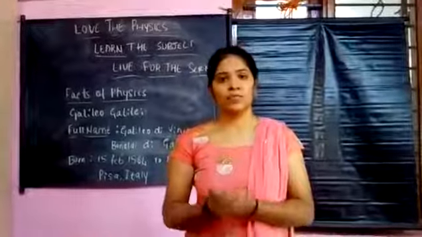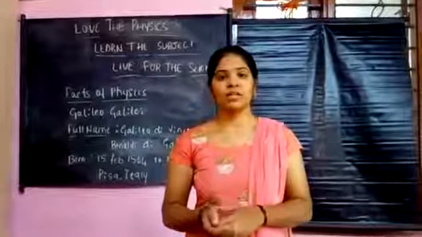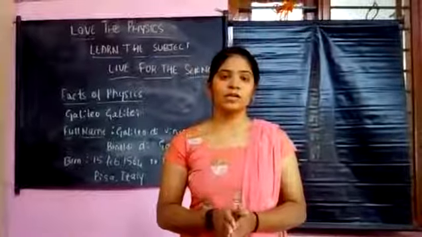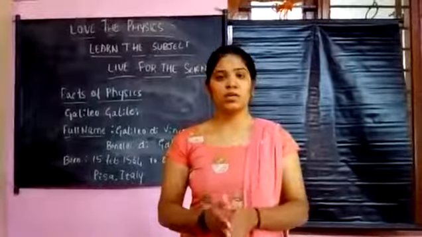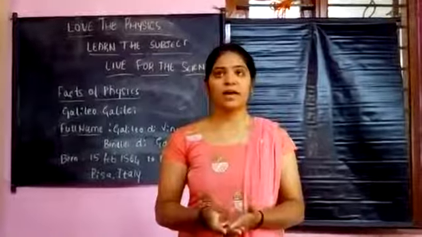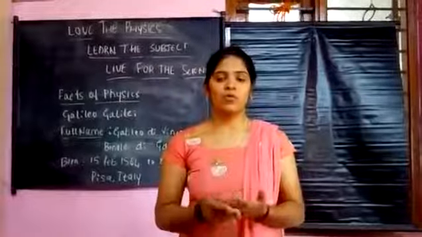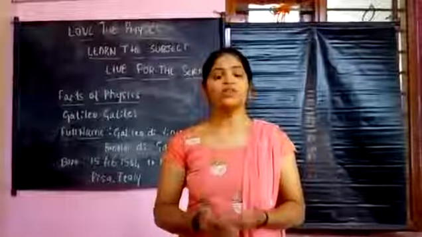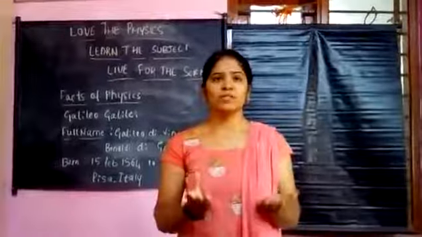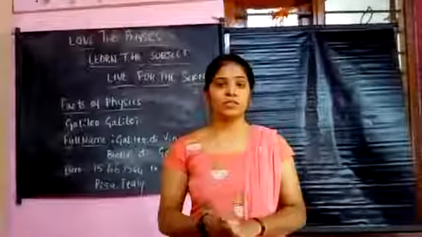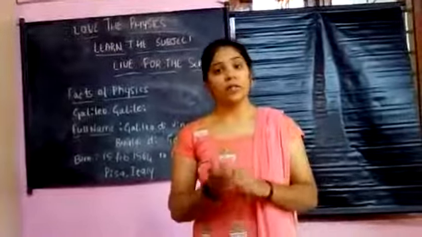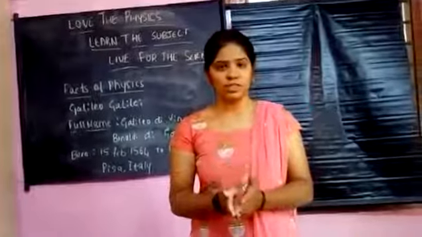This telescope is helpful for the observation of celestial objects. His contributions related to astronomical objects include the phases of Venus, the rings of Saturn, the four largest satellites of Jupiter and the analysis of sunspots. On the basis of his observations, he is called the father of the scientific method, the father of science, and also the father of modern physics.